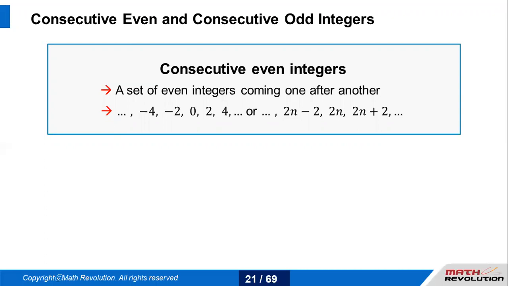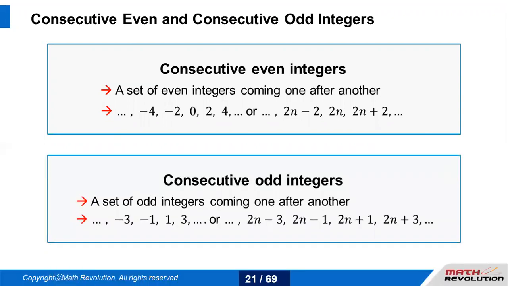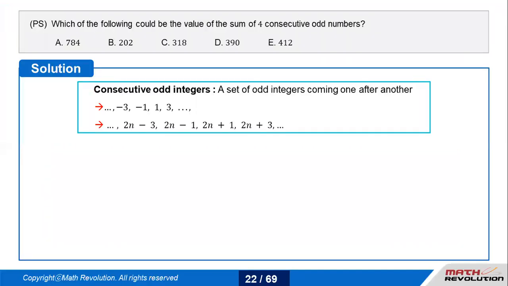So 2n minus 2 and 2n plus 2 would be the curve for these even integers. For odd integers, we always start with 2n plus 1. So just add 2. Between every consecutive even integers the difference is 2, and so is the difference for the odd integers, again 2. So if it's 2n plus 1, it has to be 2n plus 3, 2n minus 1, and 2n minus 3. This is how the curve goes.